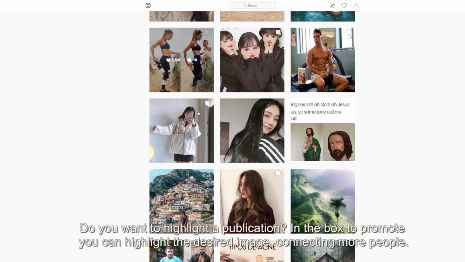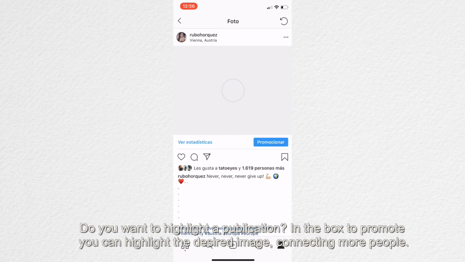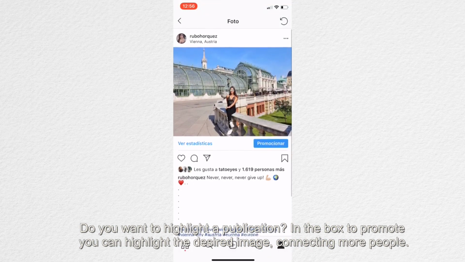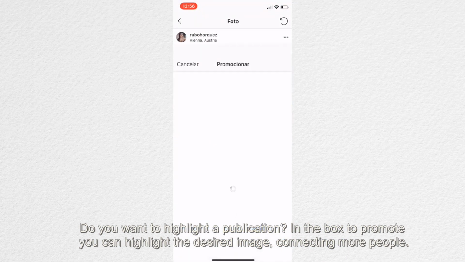Do you want to highlight a publication? In the box to promote, you can highlight the desired image, connecting more people.